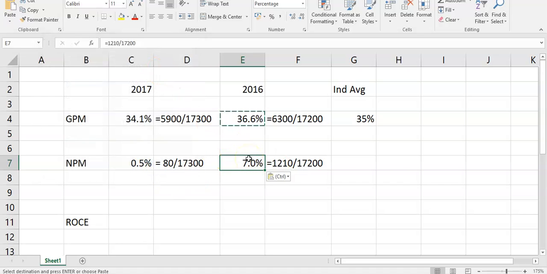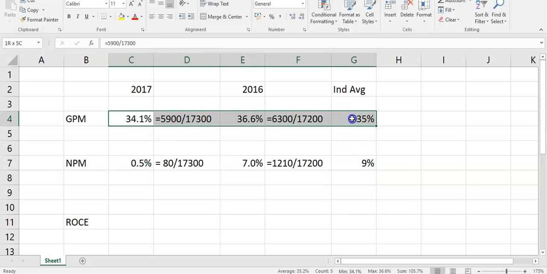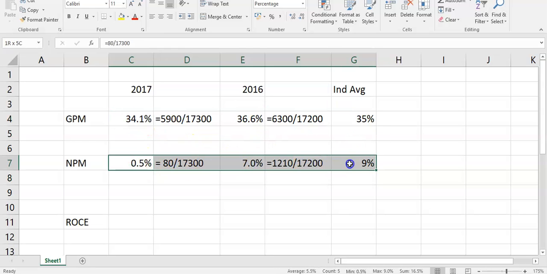You've gone from 7%, which was actually lower than the industry average, but not by a huge amount, down to 0.5%. And this is important that students watch for this. So we're saying here you're just below the industry average, whereas here you're way off the industry average.